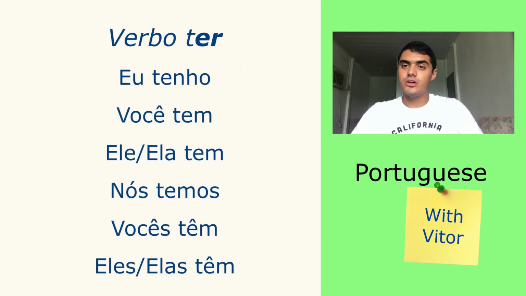So let's take a look at the conjugation of the verb ter. That means in English, to have. Eu tenho, você tem, ele, ela tem, nós temos, vocês têm, eles, elas têm. The verb ter is really important because it helps you with future conjugations of more complex verbs. So start to have this verb in mind if you want to continue learning Portuguese.